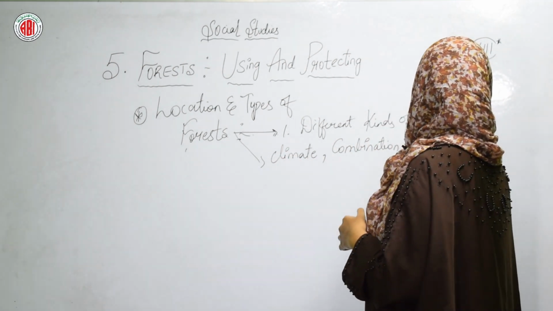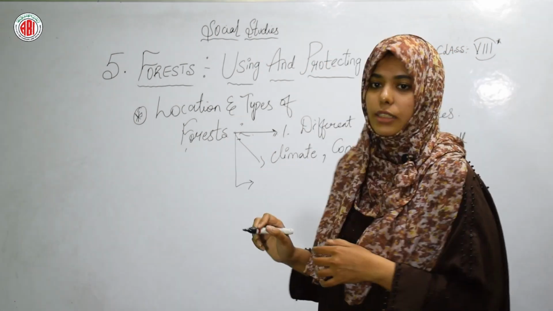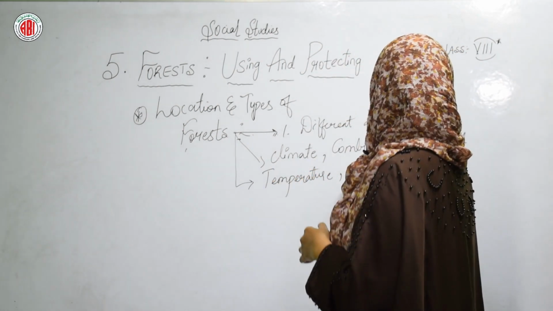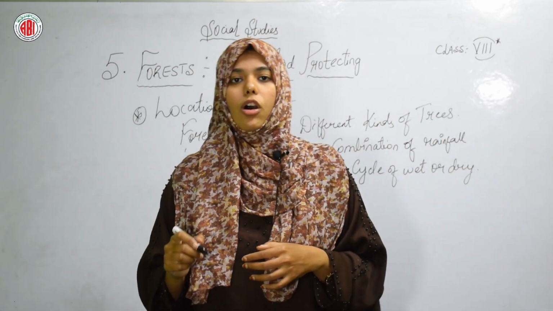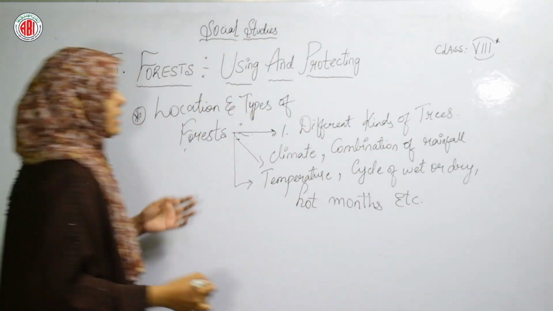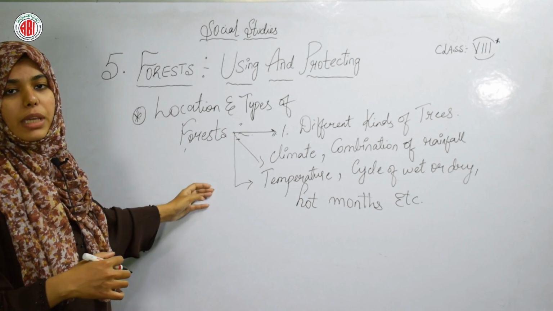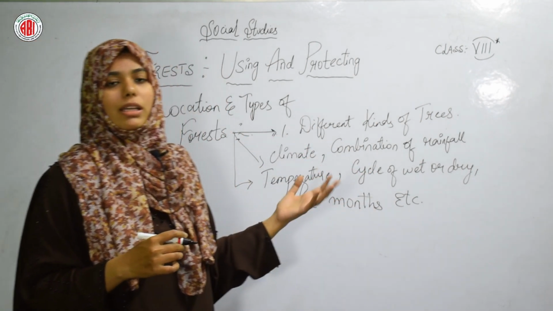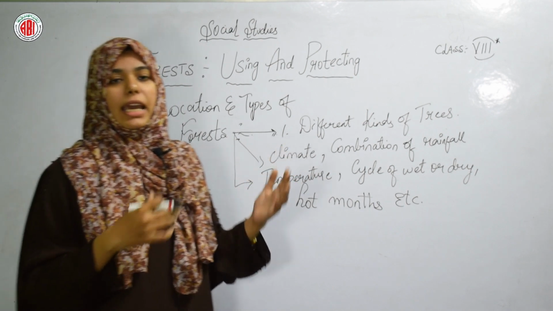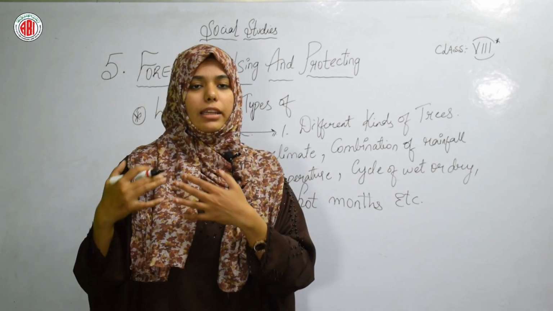Combination of rainfall, and what else? Temperature, weather, cycle of wet or dry, and hot months, etc. So these are the basic things with which we can understand the situation of the forest, whether the forest is developing in a healthy way or in a degraded situation.